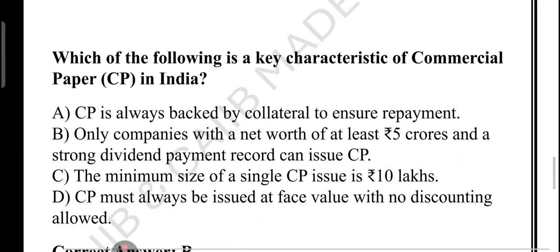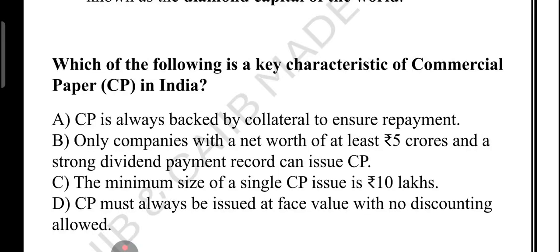Now, which of the following is the key characteristic of commercial paper in India? Option A, CP is always backed by collateral to ensure repayment. Option B, only companies with a net worth of at least 5 crore and a strong dividend payment record can issue CP. Option C, the minimum size of a single CP issue is 10 lakh. Option D, CP must always be issued at face value with no discounting allowed. Tell me, which one is the key characteristic? Very good question it is. So before diving into the question, let's understand the basics.